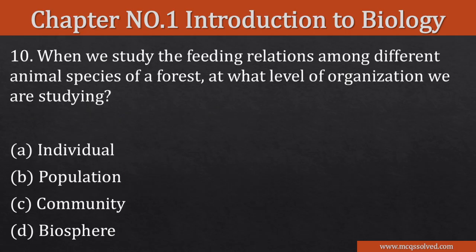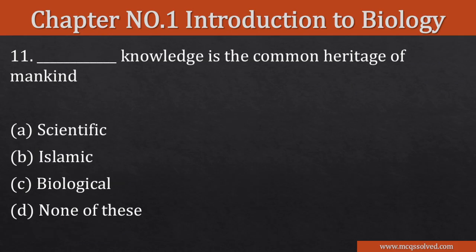When we study the feeding relation among different animal species of a forest, at what level of organization are we studying? Individual, population, community, biosphere. So the right option is community. Dash knowledge is the common heritage of mankind. Scientific, Islamic, biological, none of these. So the right option is A, scientific.